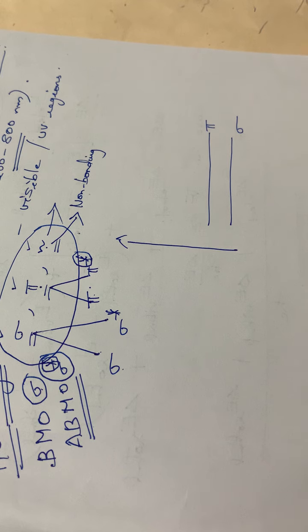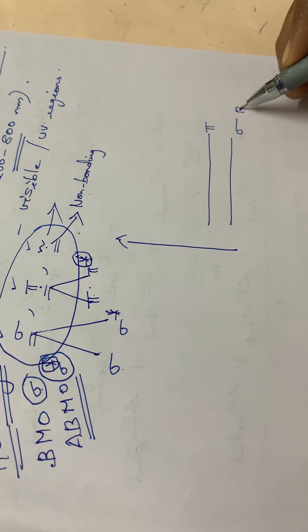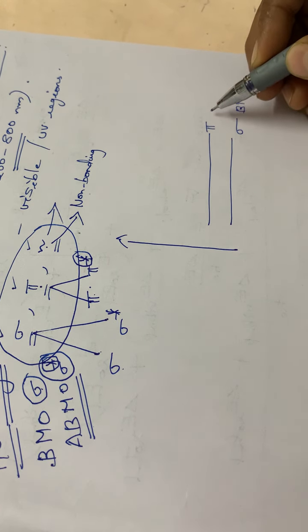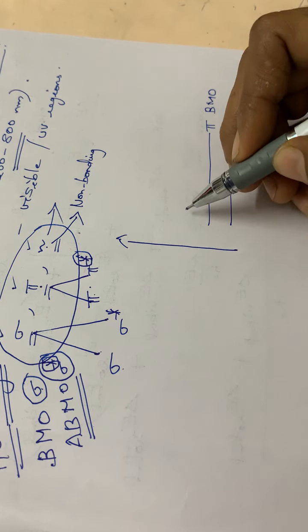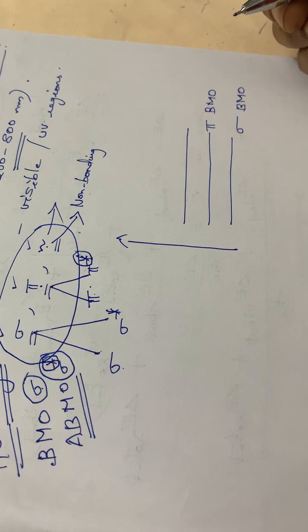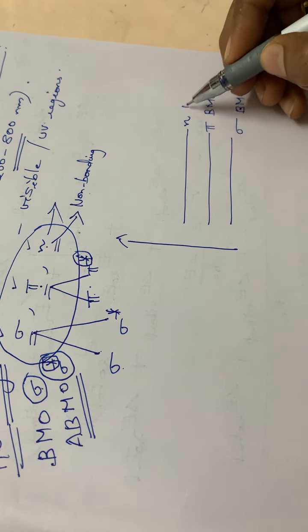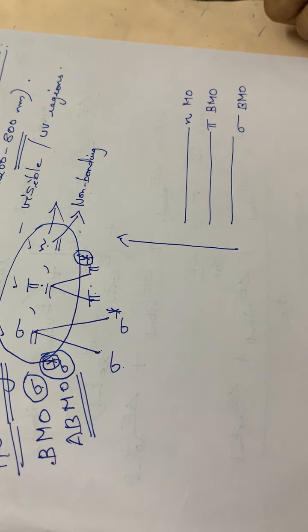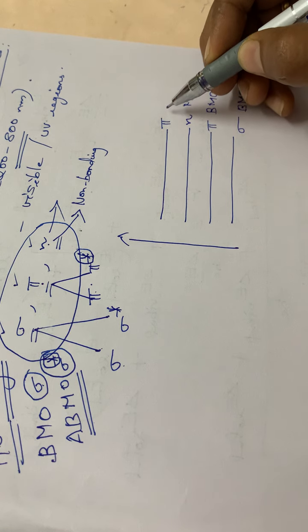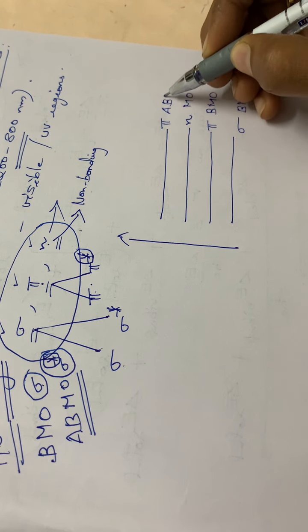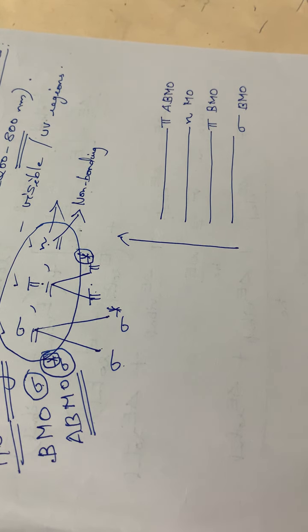Then comes the non-bonding molecular orbital, represented by the letter N. Then comes the anti-bonding, that is the pi anti-bonding molecular orbital.